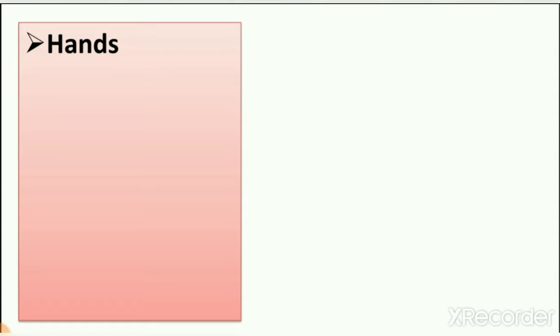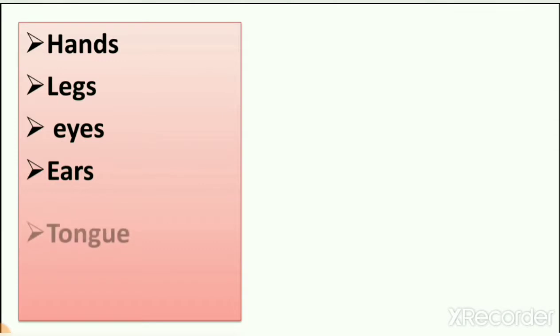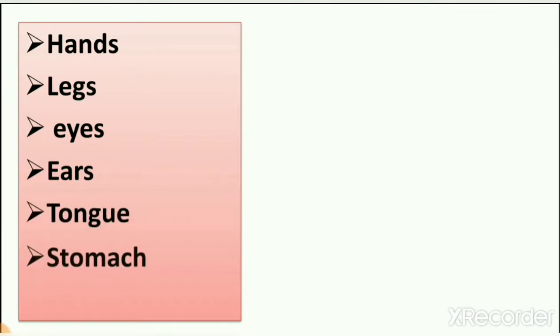You can see that you have 2 hands, 2 legs, 2 eyes, ears, tongue, stomach and hair. So these all are parts of our body.